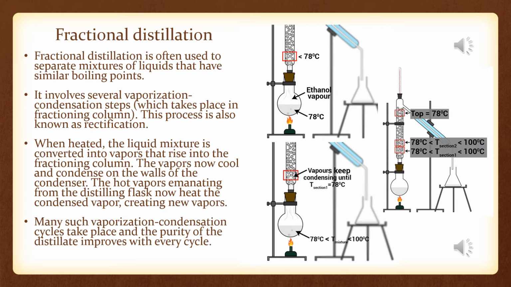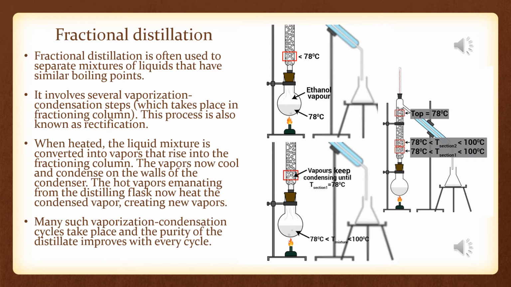So basically what is happening is, in the first image you can see that at 78 degrees Celsius, the first set of vapors reached the condensing column and collected here. Now when further vapors reach here, they will heat up these condensed vapors. Once again they will be heated, and they will be forced to move upward.